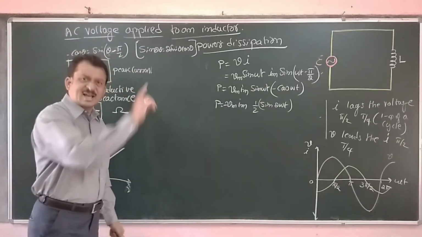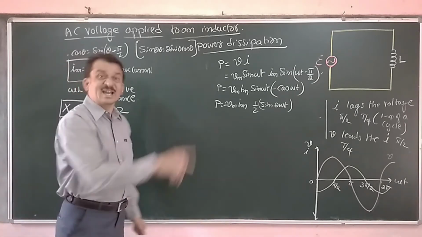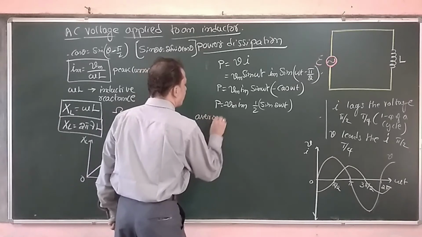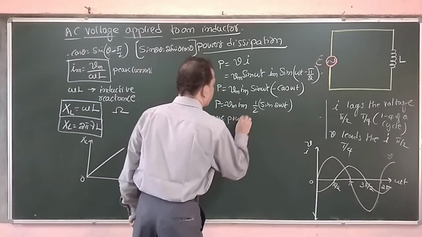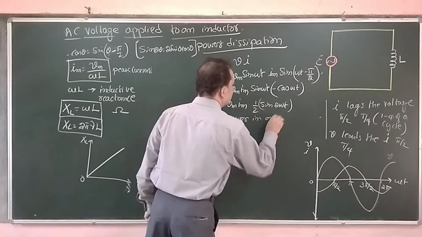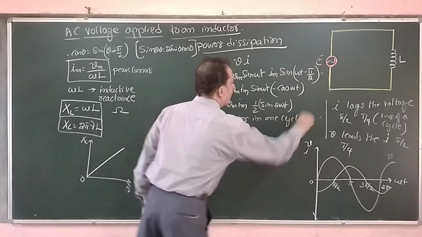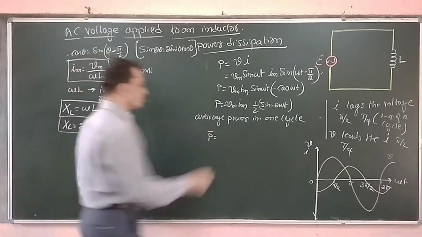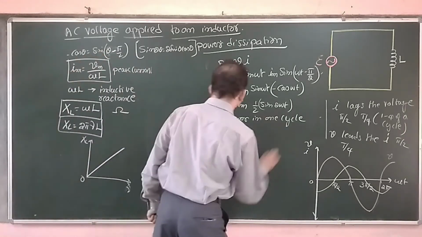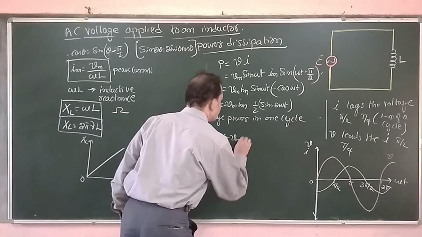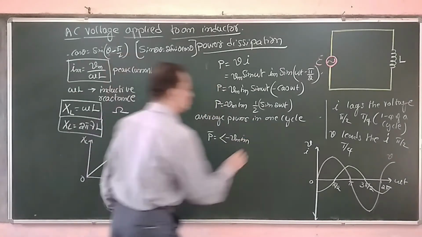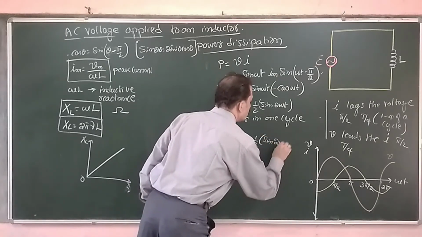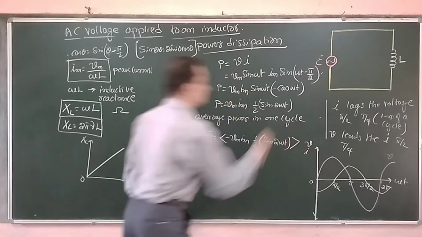Now we have to calculate the average power over one complete cycle. Average power in one cycle, we use the notation P bar, is equal to minus Vm Im half sin 2 omega t.